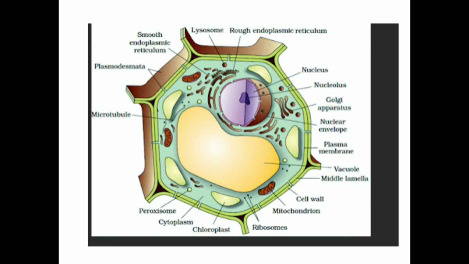Now again we'll see here, this is the bundle shape structure, or like a spindle.